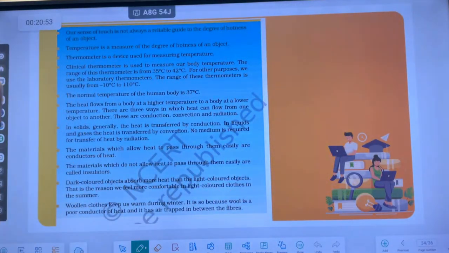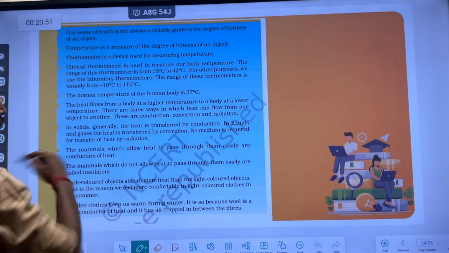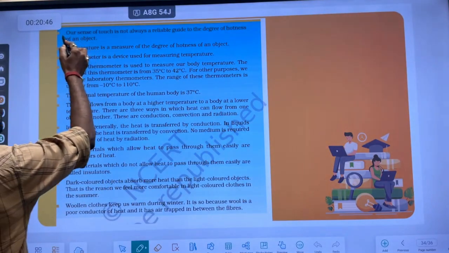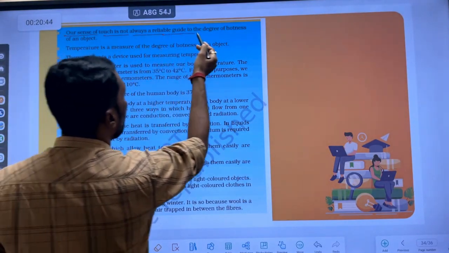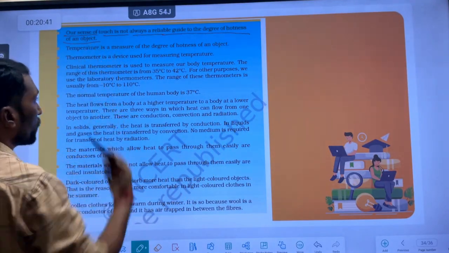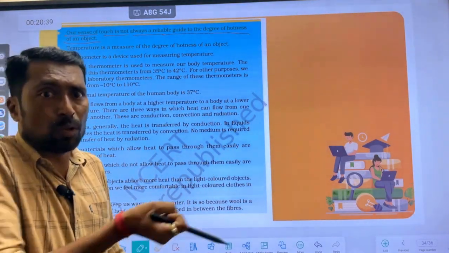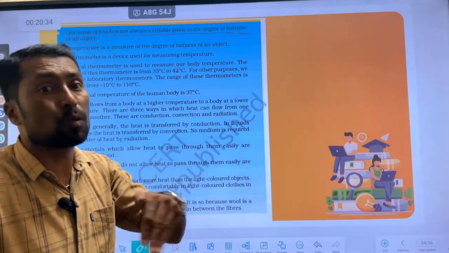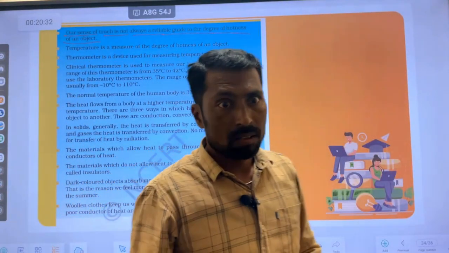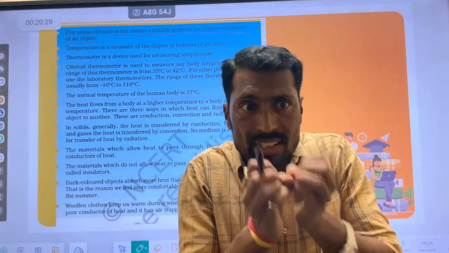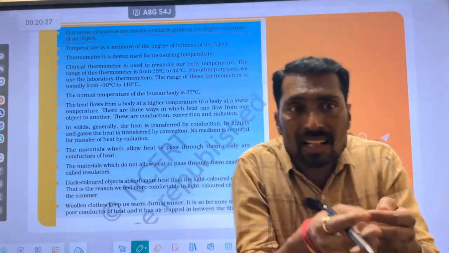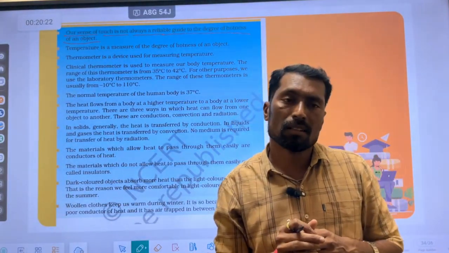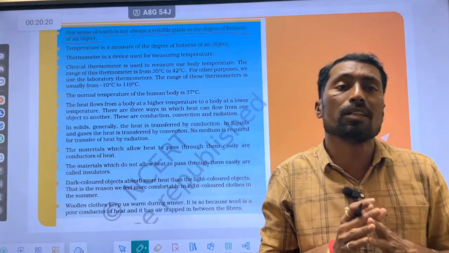Okay, so this is the end of our syllabus. So in this chapter, क्या क्या learn किया है, क्या क्या हमने देखा है. Our sense of touch is not always a reliable guide to the degree of hotness of an object. First, by using only touch, we cannot analyze which object is hot or which object is cold. We can observe only hot and cold objects, but we cannot analyze the degree of that hotness or coldness by touch alone.